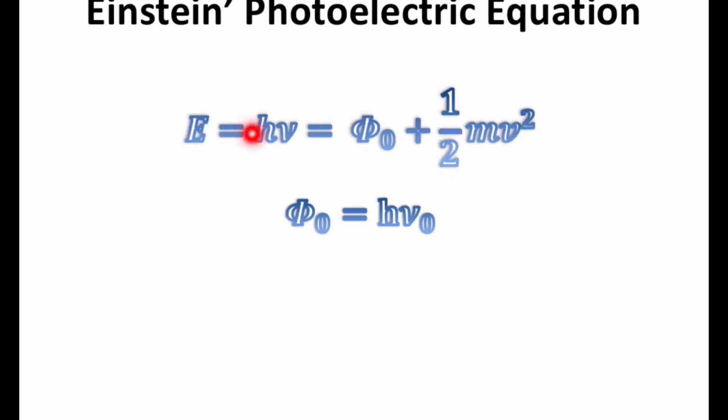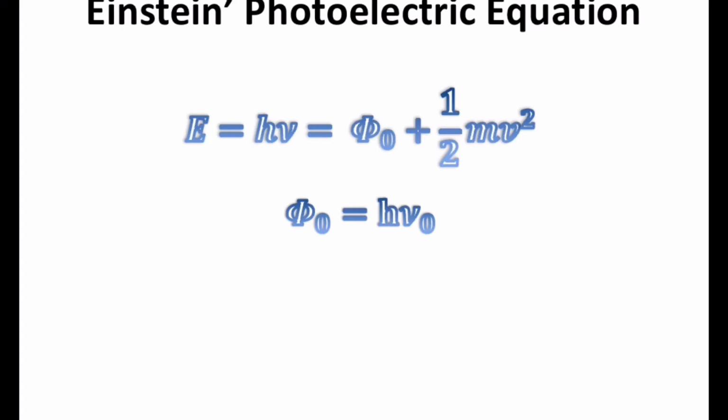So if you increase the energy, what will happen? We know phi naught, the work function, is always constant for a particular metal. So when we increase the incident energy, it always goes to increase the kinetic energy. Increasing the incident energy or the frequency always increases the kinetic energy, that is, the speed of the electron. If we want to stop the electron, we should apply some negative potential to the anode.